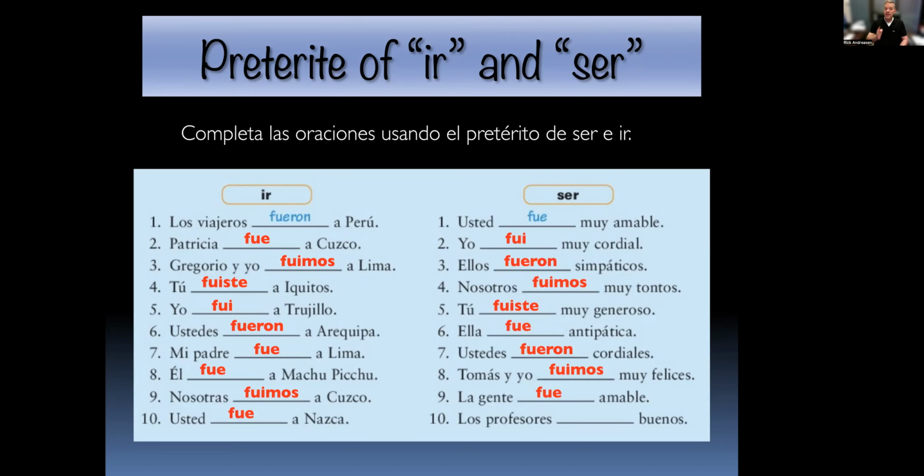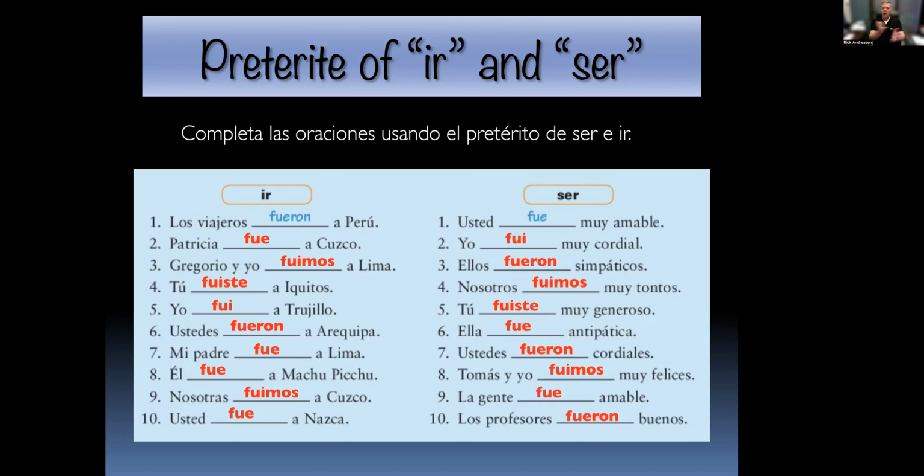So this is another one of those cases, we've seen that a couple times. That is a collective singular noun. So it means the people, right? But it's a singular noun, so it's going to be third person singular. We've seen it with mi familia, we've seen it with el equipo in a lesson we had towards the beginning of the semester. So just remember that is a singular, even though the concept is a group of people, right? So it's a collective singular noun. Número 10, los profesores, third person plural, fueron buenos.